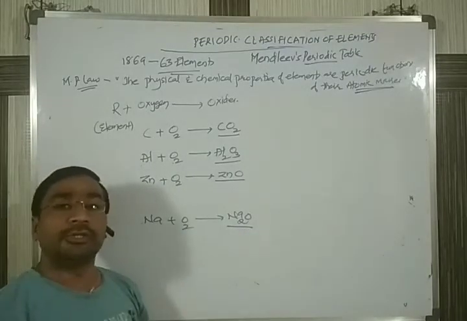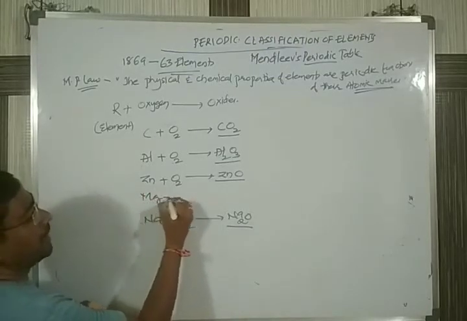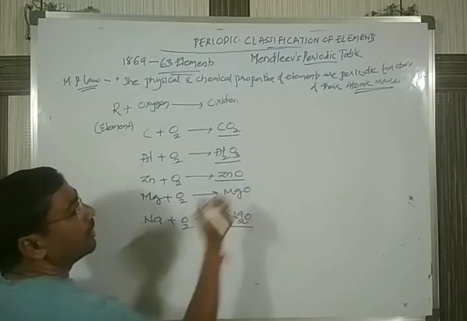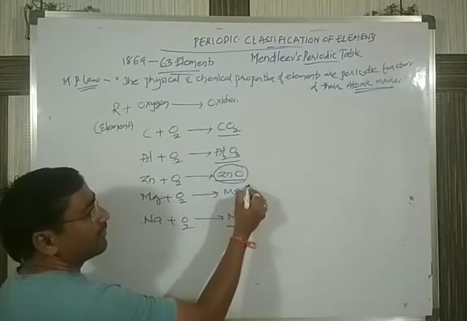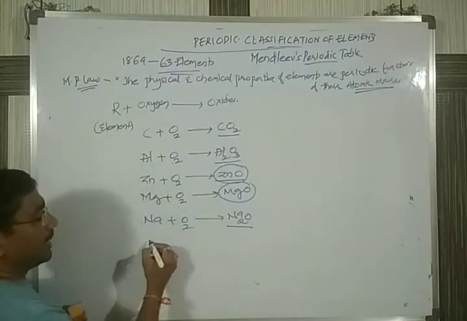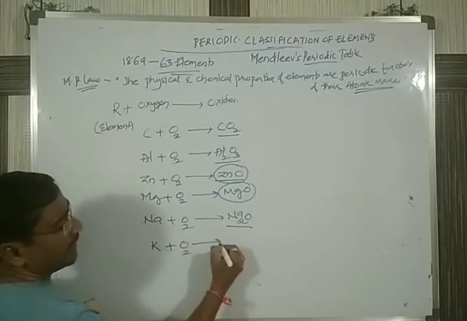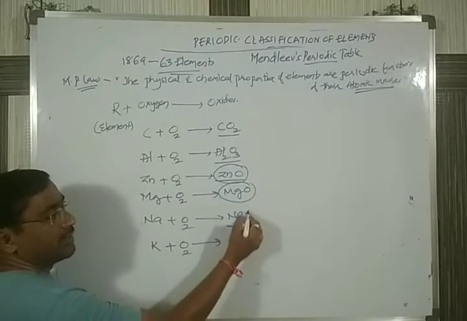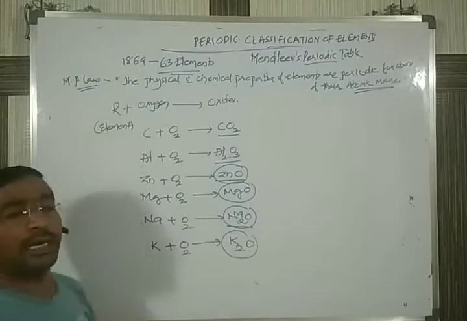Now I will take magnesium. Magnesium, when it reacts with oxygen, forms a compound called magnesium oxide. You see, the formula of zinc oxide and the formula of magnesium oxide are similar. Similarly, if you take potassium, when it reacts with oxygen, it also forms an oxide, potassium oxide. You see the formula of sodium oxide, Na2O, and here K2O, meaning the formulas are identical.